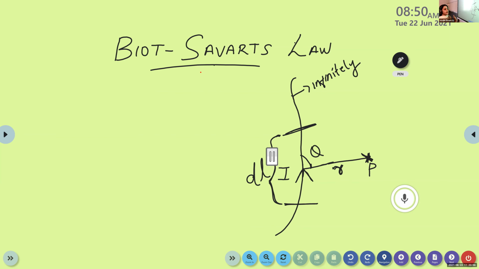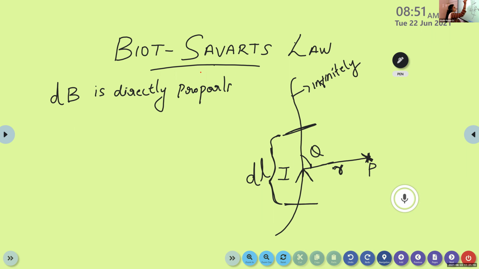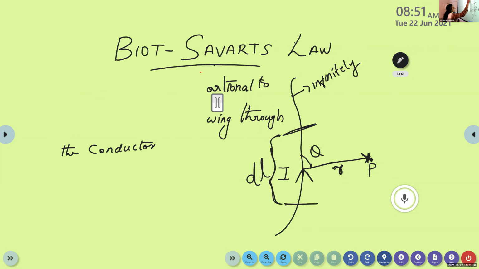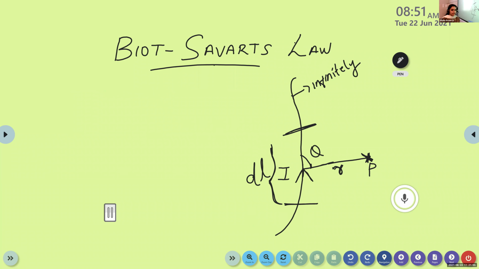Then Biot-Savart's law states that this small magnetic field dB is directly proportional to the current I flowing through the conductor.